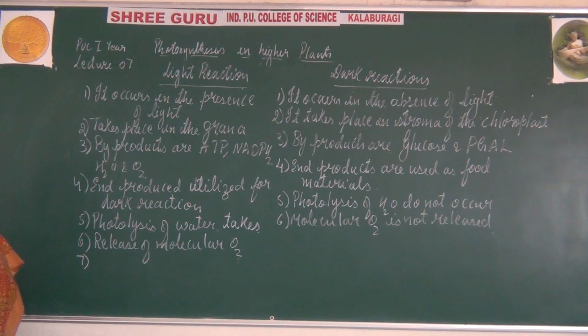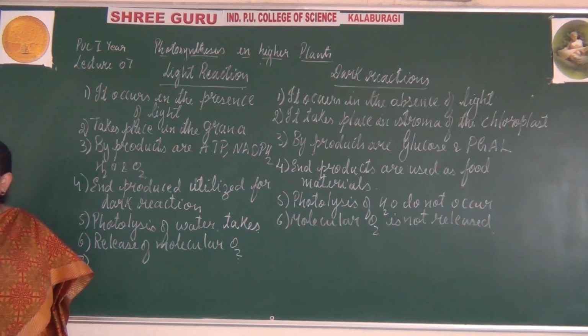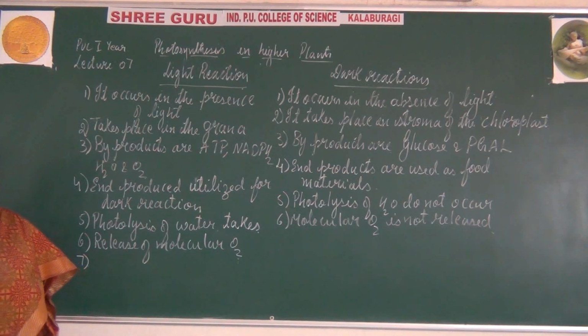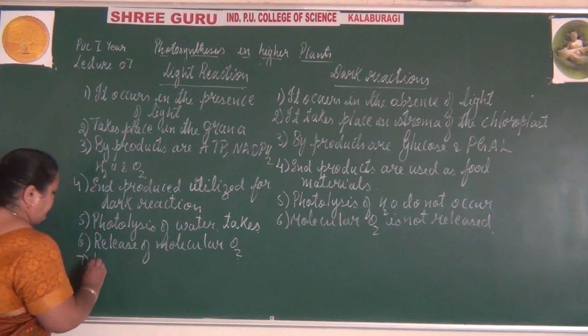In the light reaction, it does not use carbon dioxide. It does not require carbon dioxide for its activities.